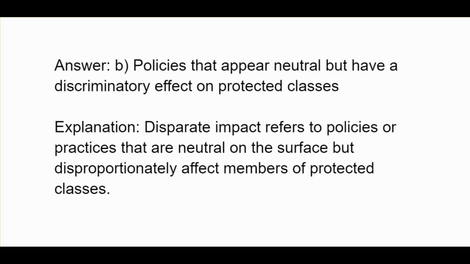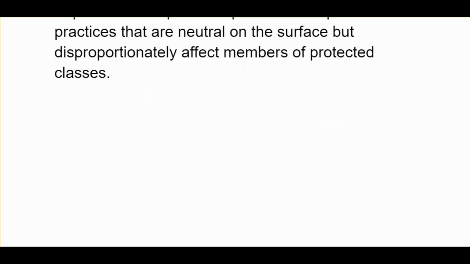B, policies that appear neutral but have a discriminatory effect on protected classes. Disparate impact refers to policies or practices that are neutral on the surface but disproportionately affect members of protected classes.